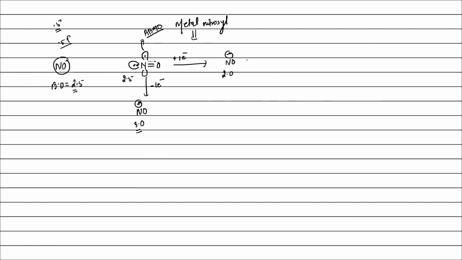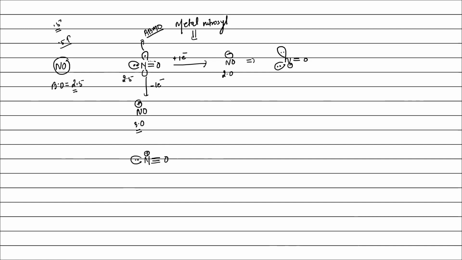Here we can draw it like this, one lone pair and one lone pair. One lone pair is this one electron in this orbital, and the other is the second lone pair. This is NO minus. And NO plus has bond order 3 with the lone pair.